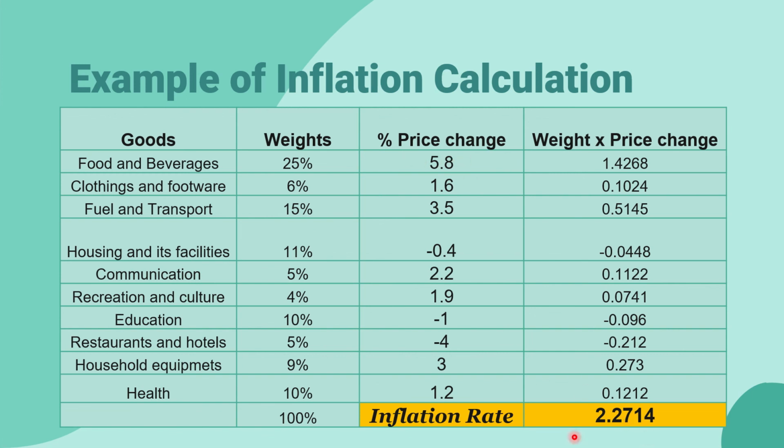So the rate of inflation is 2.2714%, which is a creeping or mild inflation. If you don't know what that is, go ahead and watch my other YouTube video which I've posted on degrees of inflation.